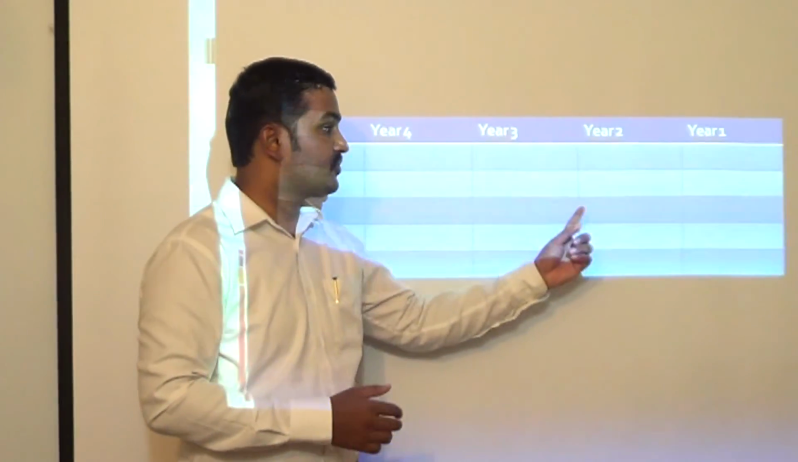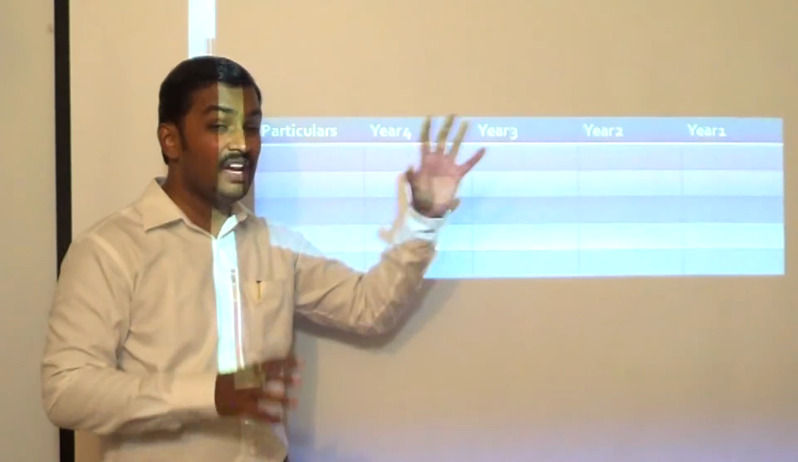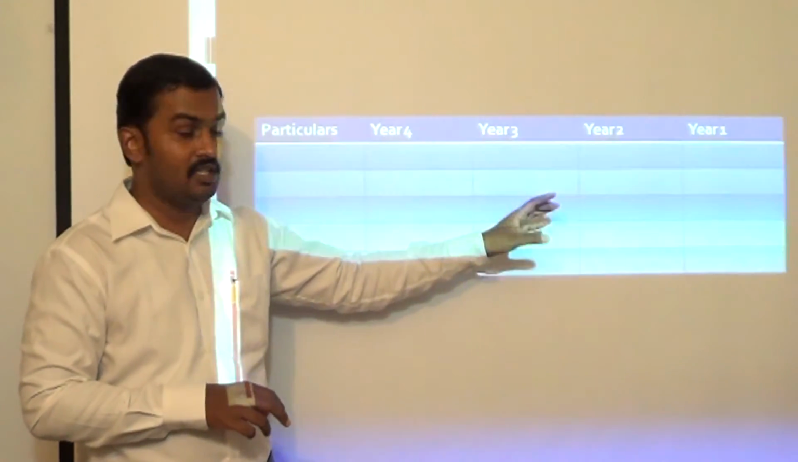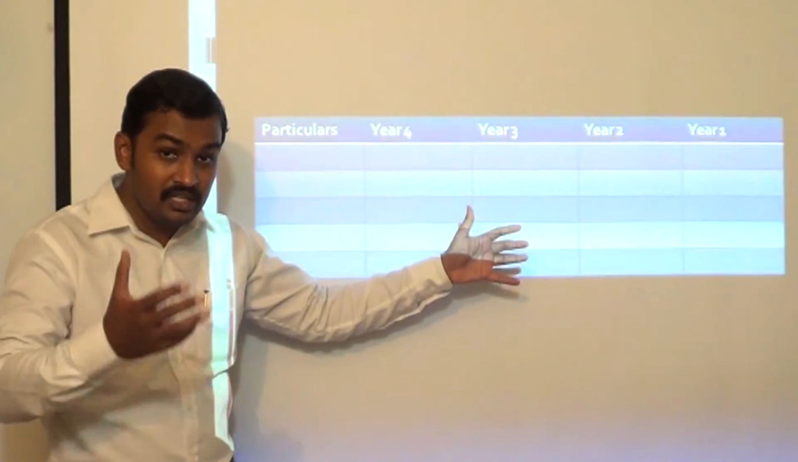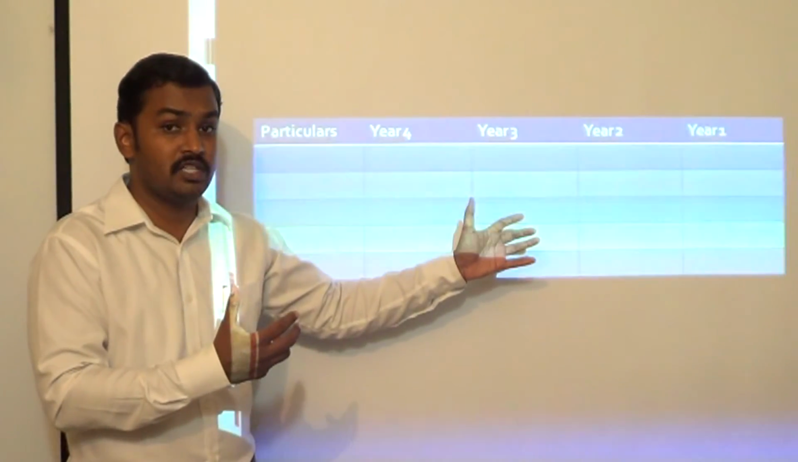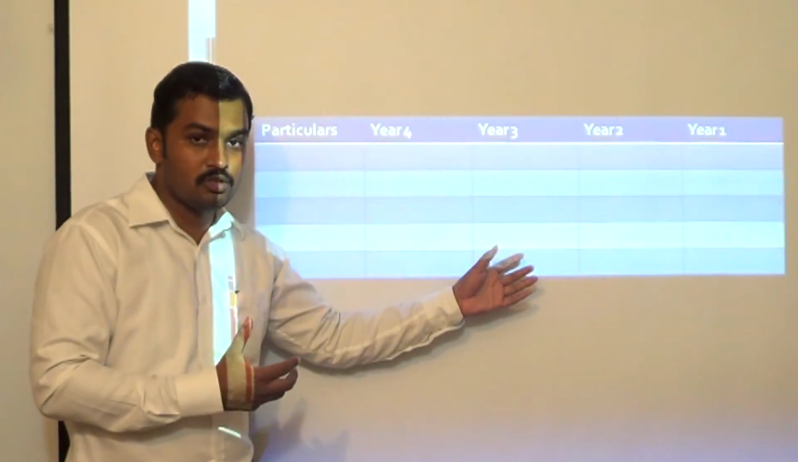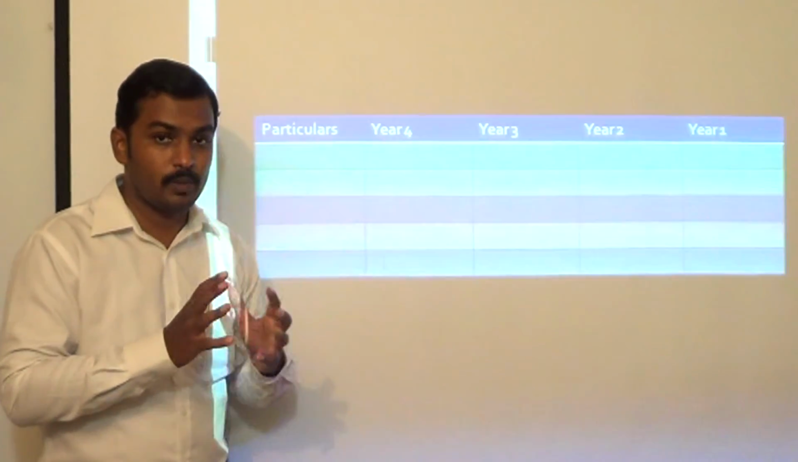So the cumulative impact of the change in accounting policy in year 1 and year 2 would be adjusted in the opening balance of year 3, and year 3 financial statements would be restated, because year 3 is also going to be affected by the change in accounting policy. Year 3 information will also be affected. That is how we are going to retrospectively restate.